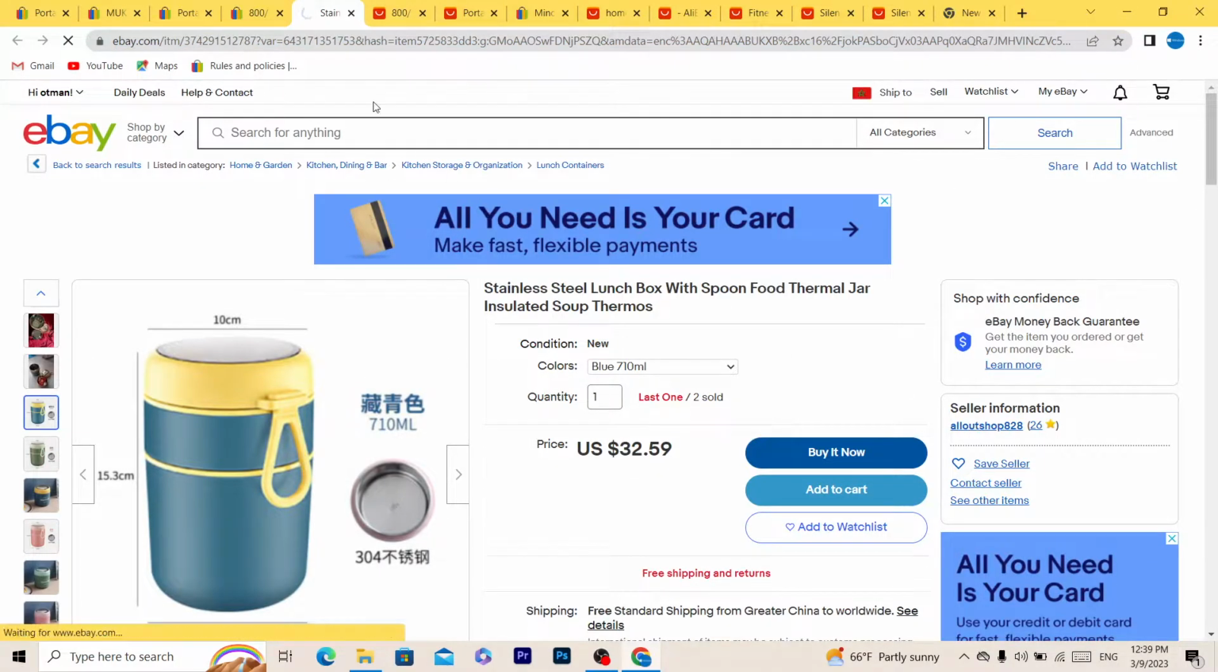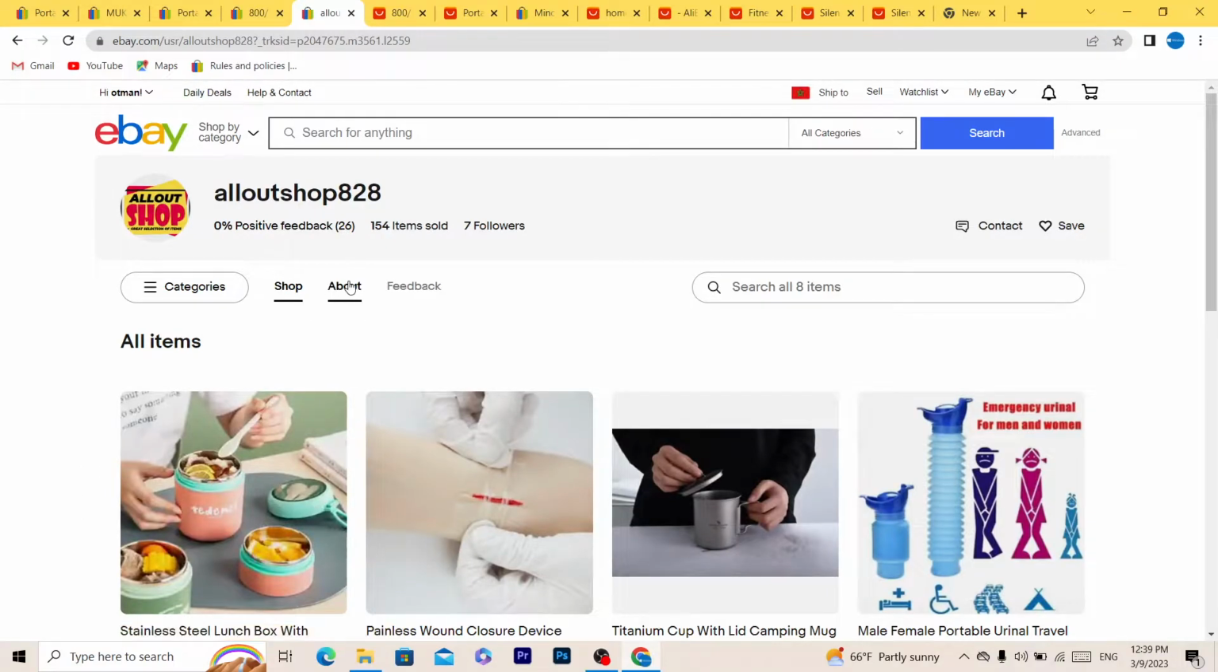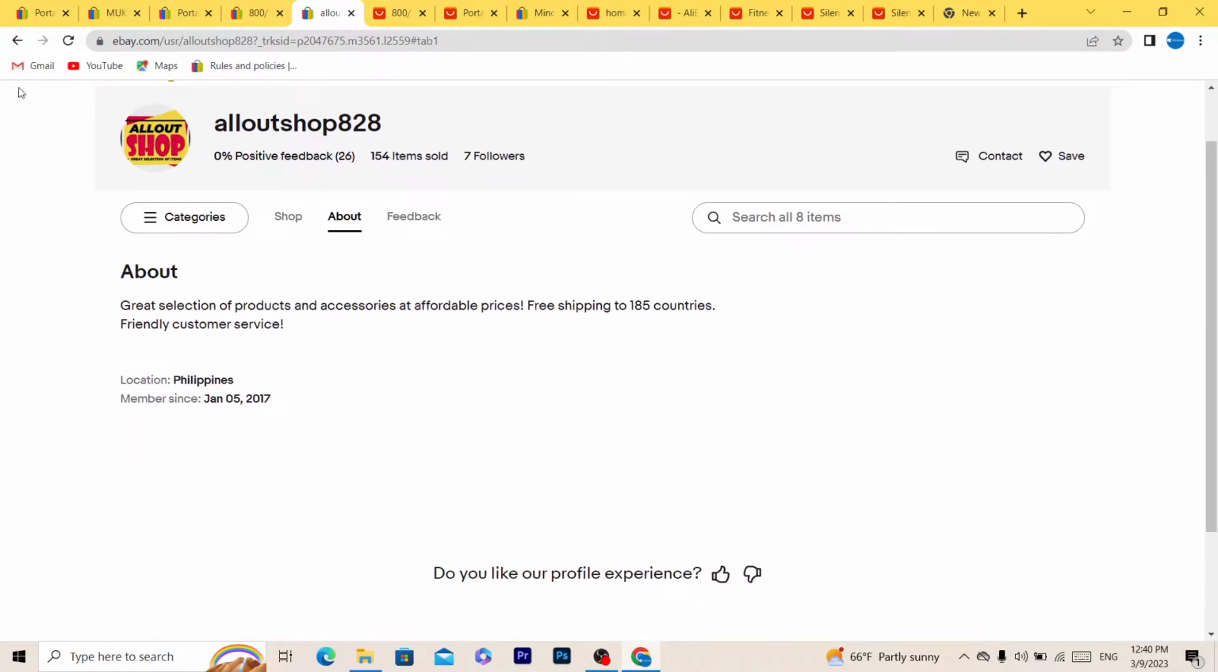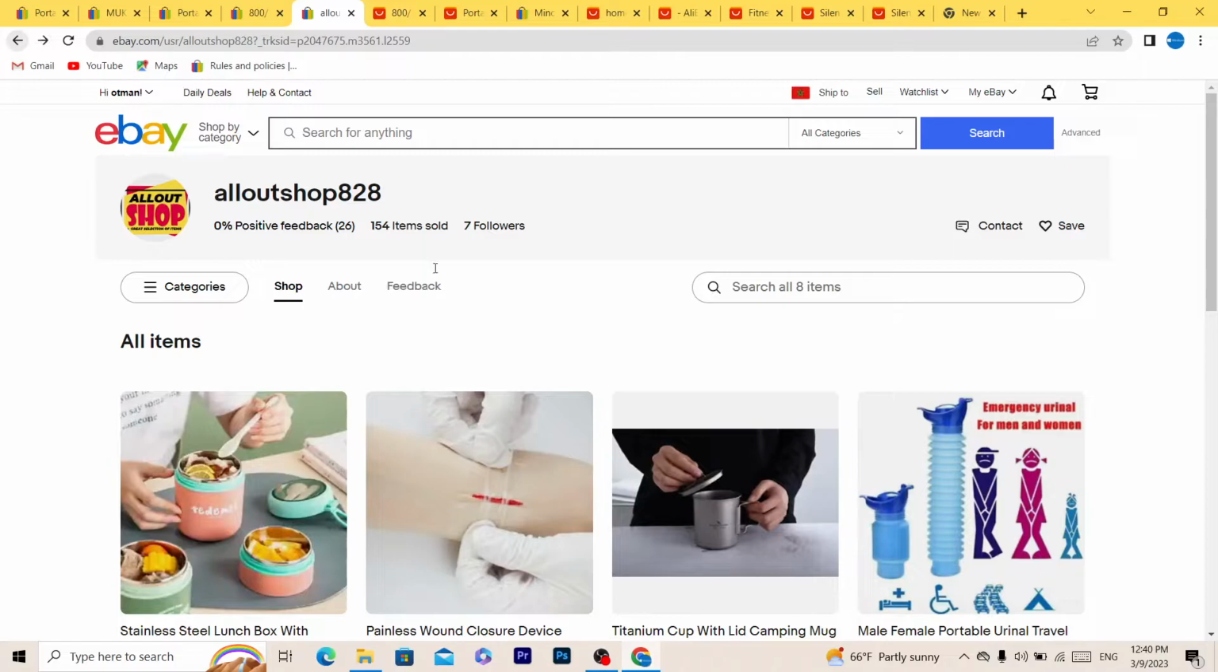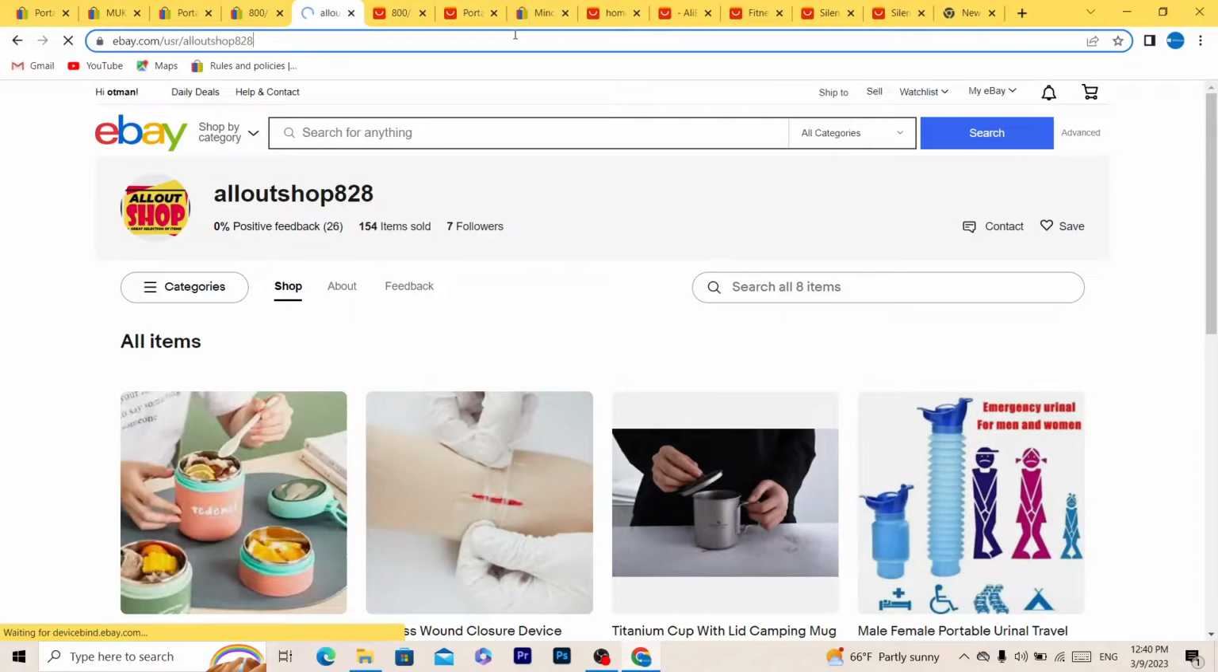Let's see where this guy lives. This guy lives in Philippines, and the location of the item is China. So this is really what we need, guys. We need someone like this.